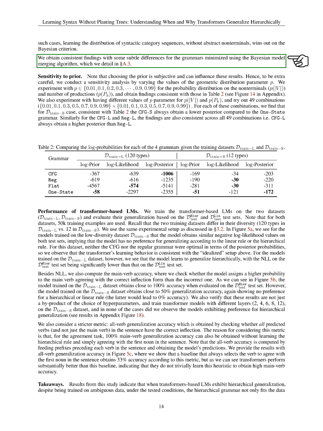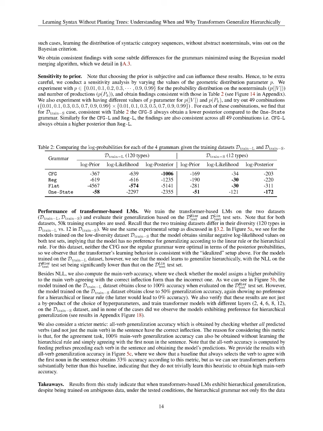We obtained similar results with some subtle differences for the grammars minimized using the Bayesian model merging algorithm, as elaborated in our detailed analysis. Section Summary. In this section, we explore various grammars beyond the 4 we initially created to generate our training datasets. We consider flat and one-state grammars, with flat grammars focusing on memorization without generalization and one-state grammars allowing any terminal symbol to follow another. By applying local search and Bayesian model merging, we aim to minimize the constructed grammars to improve posterior probabilities on the training datasets.